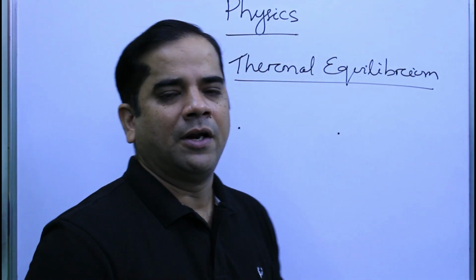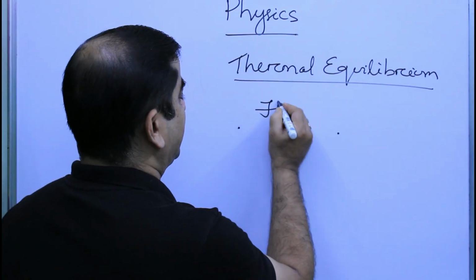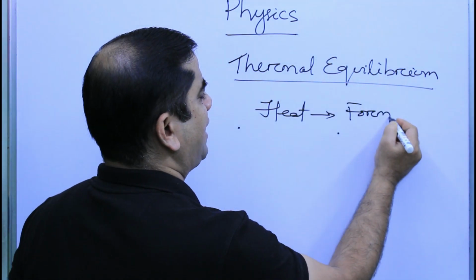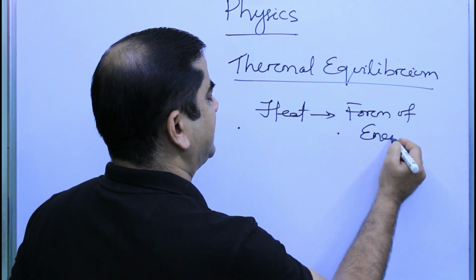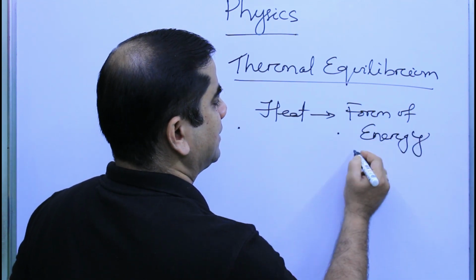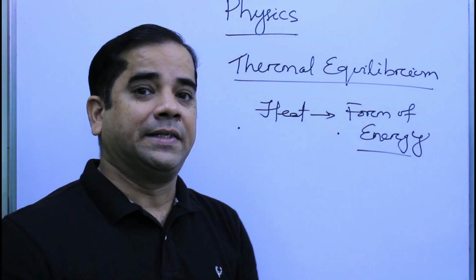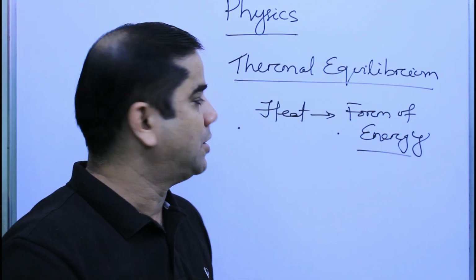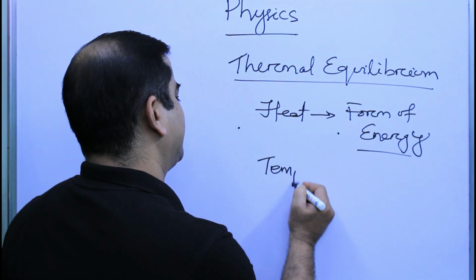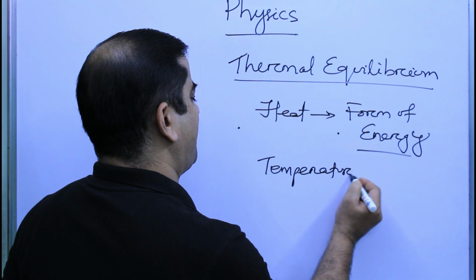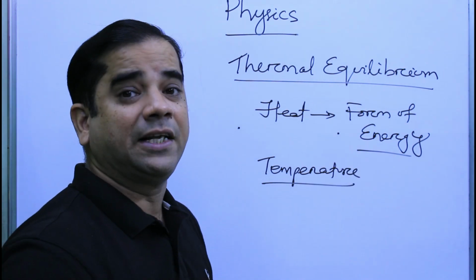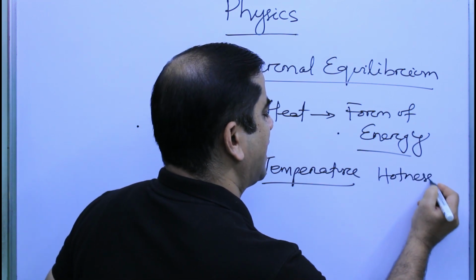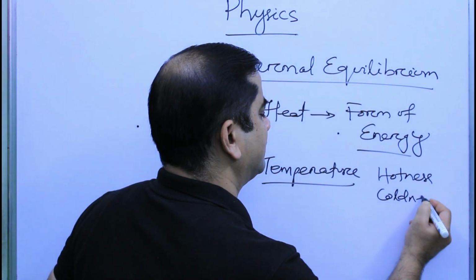Thermal equilibrium. Students, we have discussed heat. What is heat? It is nothing but a form of energy. But what happens? It transits from higher temperature to low temperature. So what is temperature? Temperature is the degree of hotness or coldness.